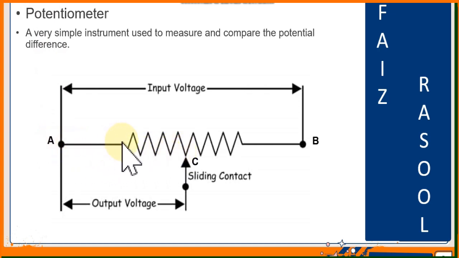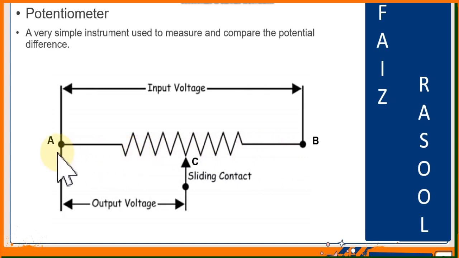It simply consists of a wire of resistance R and uniform cross-sectional area A, and that wire is fixed or fitted on a wooden board. This is a wire of uniform cross-sectional area A and resistance R fitted on a wooden board.